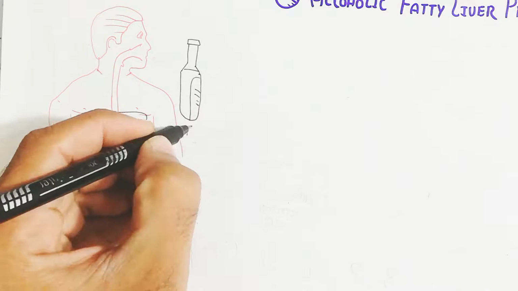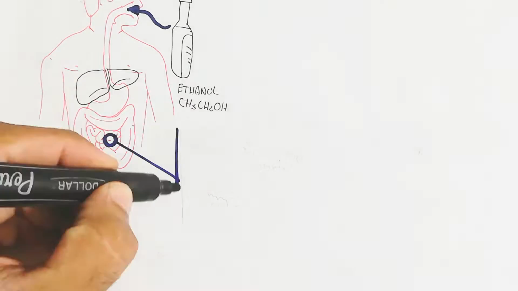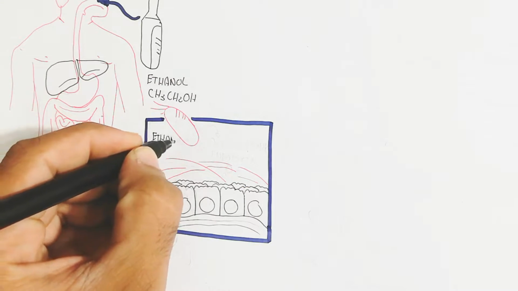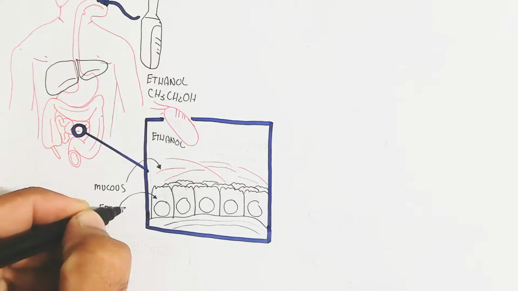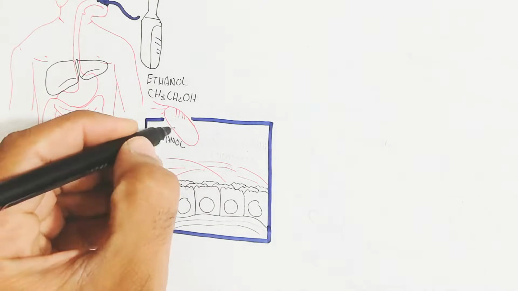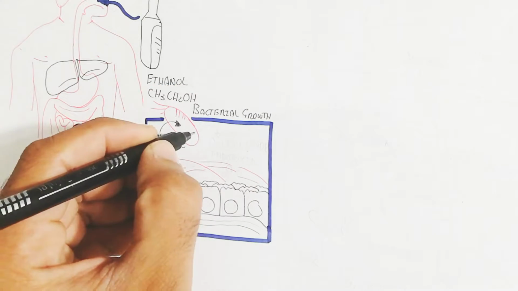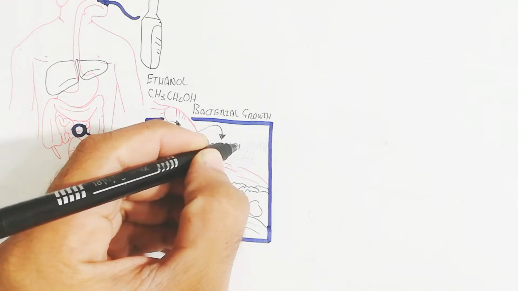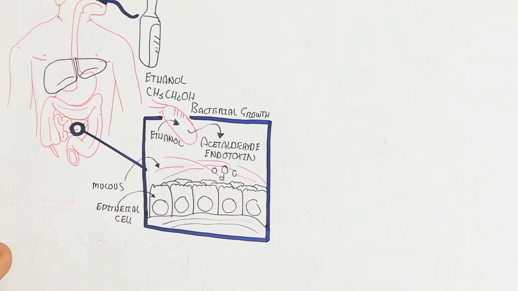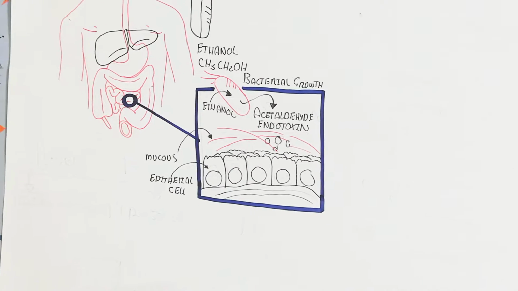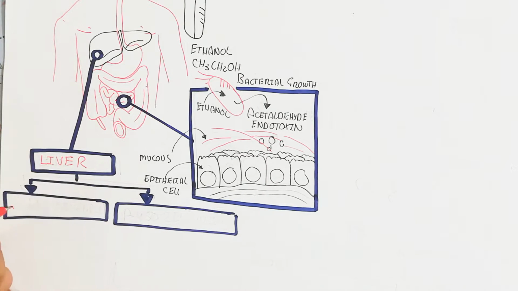The ethanol formula is CH3CH2OH, and when taken in it goes into the digestive system. The digestive system contains bacteria, streptococcus and other types of bacteria, which consume the ethanol to produce acetaldehyde and endotoxin. The endotoxin moves into the blood circulatory system, though we will not go into detail. This endotoxin can also cause tissue damage, but it is rare. This is the bacterial growth.